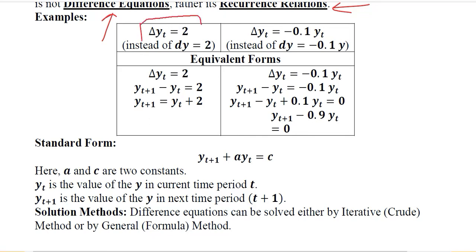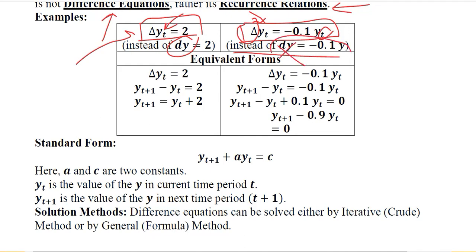One is this: we can see a delta and the subscript t is appearing as well. If it is equal to 2, it means that we are not going to write dy, that is the differential of y. This is the difference of y. And another example would be delta yt is equal to minus 0.1 yt. So again, a difference equation is there, and this subscript as well as this delta is representing the presence of a difference equation. Instead of dy, we are writing delta.